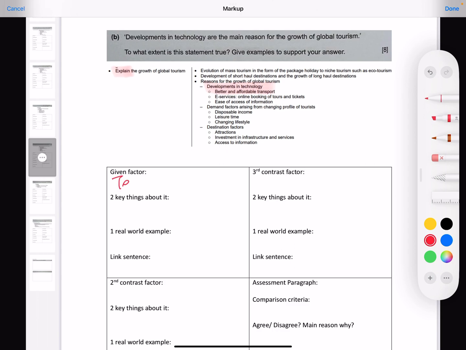Okay. Given factor is tech, right? I would still most of the time prefer to talk about something that's more tangible, talk about online booking, okay, or I would sometimes also prefer to talk about budget airlines because for budget airlines it's much easier for you to remember examples of budget airlines, right?